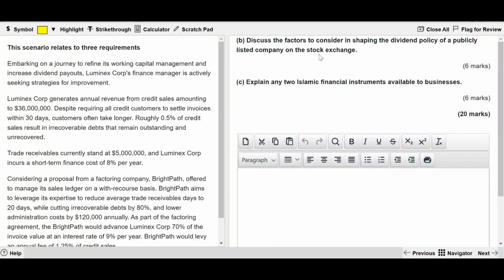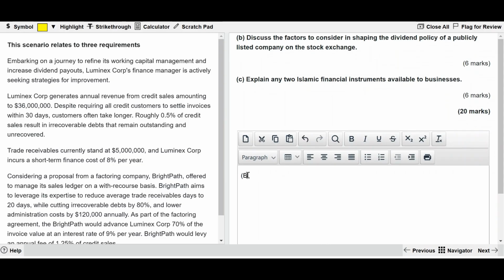What are the things that it needs to ensure before paying dividend as far as a publicly listed company is concerned? And the C requirement is about explain any two Islamic financial instruments available to the business, which is part of the topic source of finance. Going into the B requirement, discussing the B and having its points on the screen.